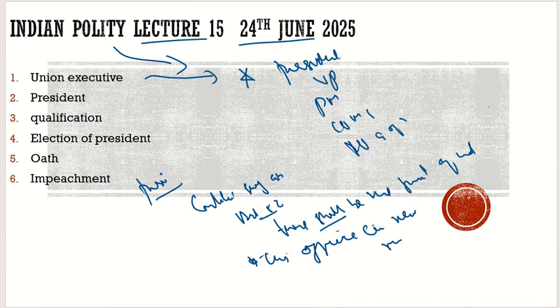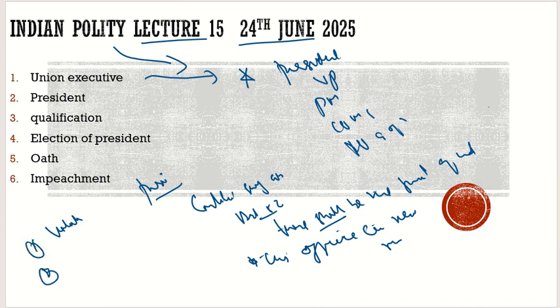But there are chances that if we had elected the president, how can we remove him? There are chances. He may violate the constitution. For example, he may appoint anybody. He may appoint me as the minister without consulting the PM and the council of ministers. He may appoint me without even contesting the election. In this way, he may violate the constitution, and for that he may be impeached. So this is also one way this office may remain vacant.